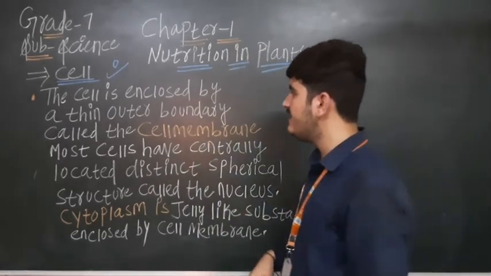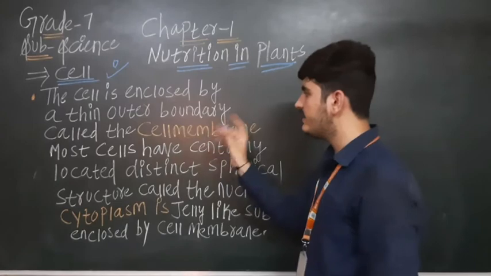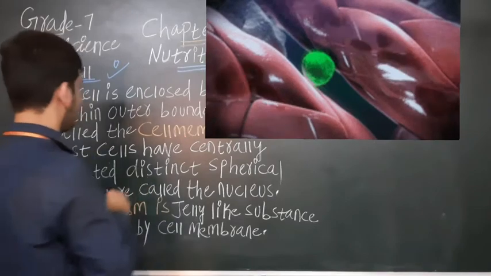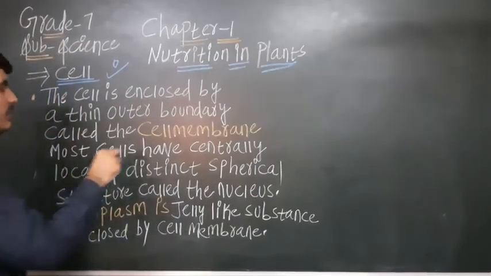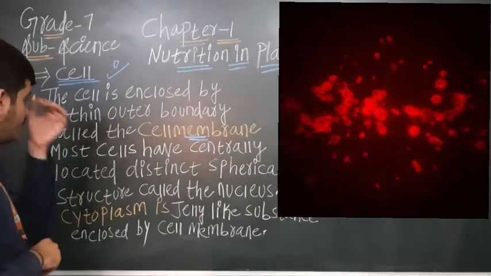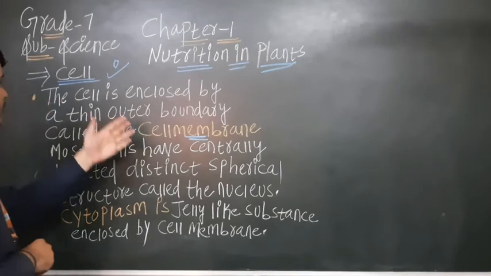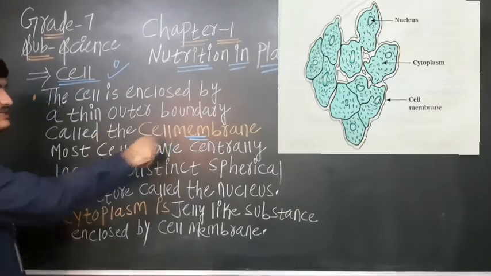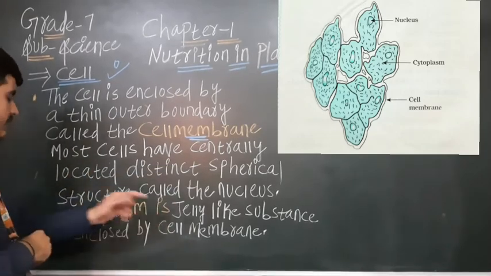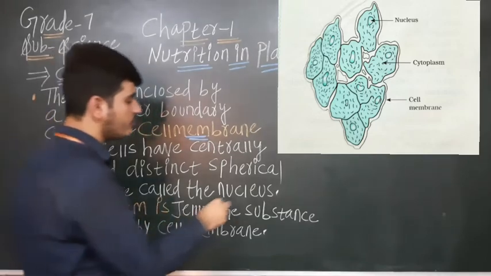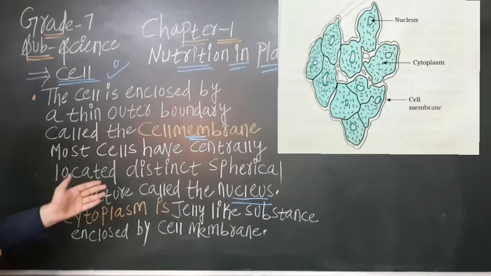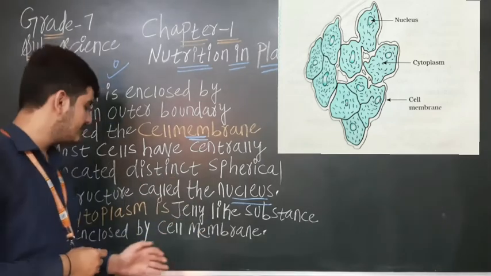Now see here, the cell is enclosed by a thin outer boundary called the cell membrane. You can see in the picture how the cells look. Most cells have a centrally located, distinct, spherical structure called the nucleus.